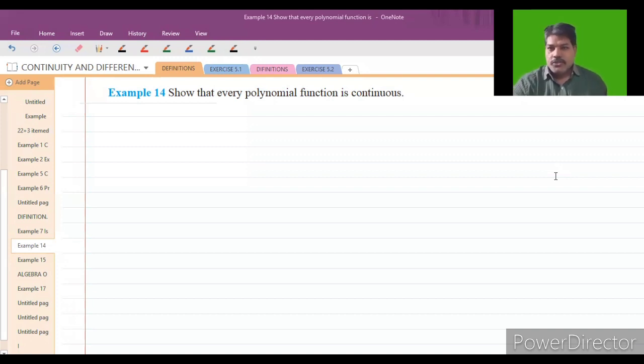So see the next question, students. That is, show that every polynomial function is continuous. Every polynomial function is continuous. So how to prove this one?